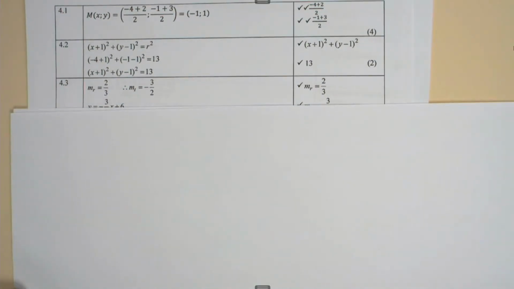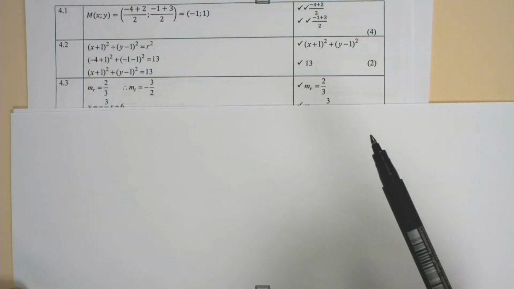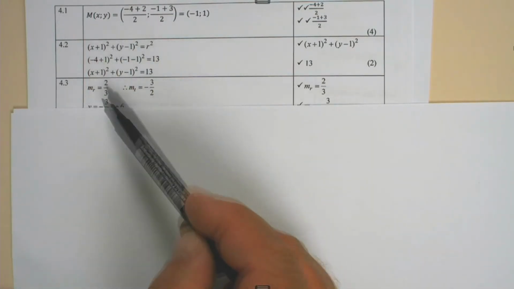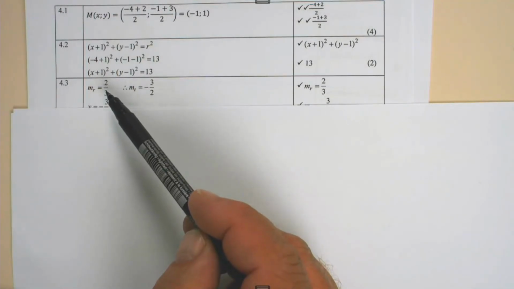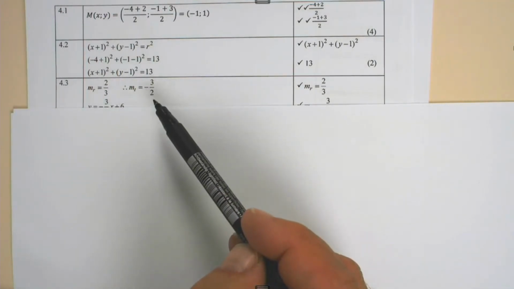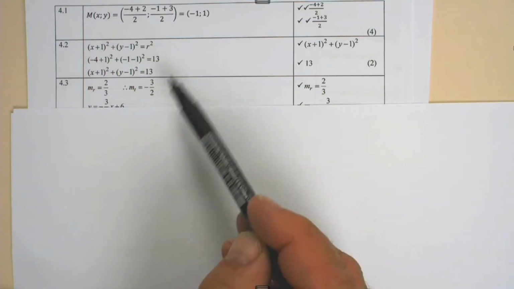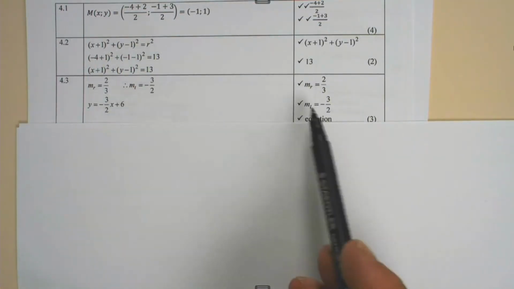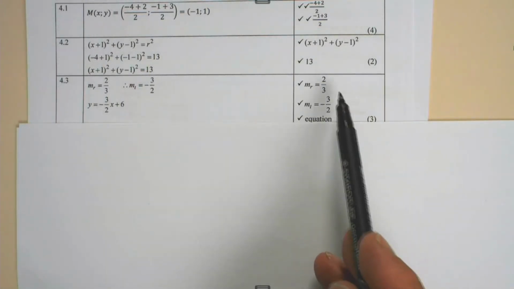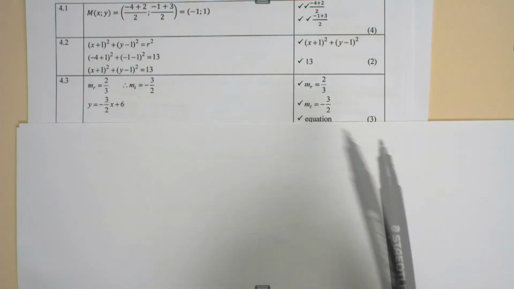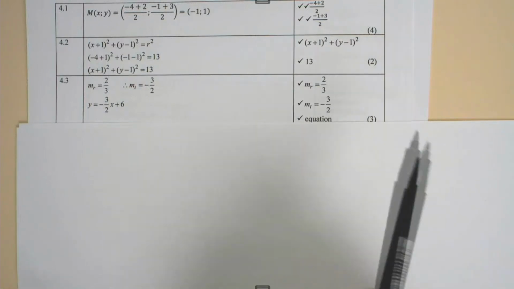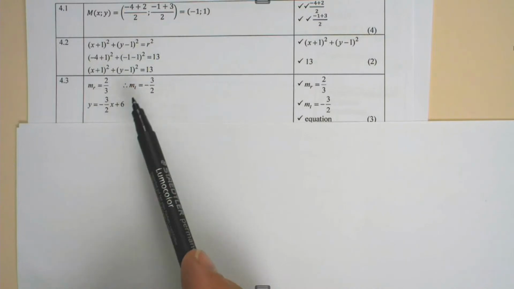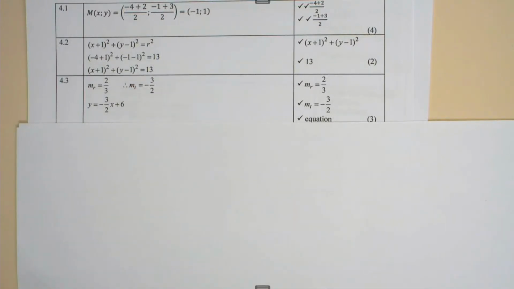In 4.3, they say to determine the equation of the tangent to the circle at N. Now the gradient of the radius, in this case, is 2/3. So the gradient of the tangent is the opposite sign and the inverse. 1 mark is given for the gradient of 2/3. 1 mark for the gradient of the tangent, which is -3/2. And 1 mark is given for the equation y equals -3/2 x plus 6. That is your 3rd mark.